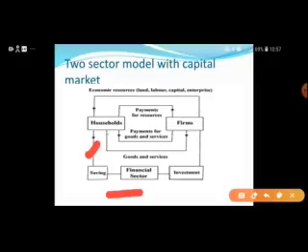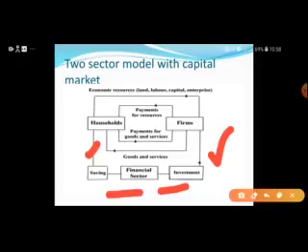Firms have to make payments, and the savings made by the household sector go to the financial sector, or you can say to the banks, and the business sector or firms get loans from this financial sector or banks and make investment, and by using this investment they produce goods and services for the household sector.